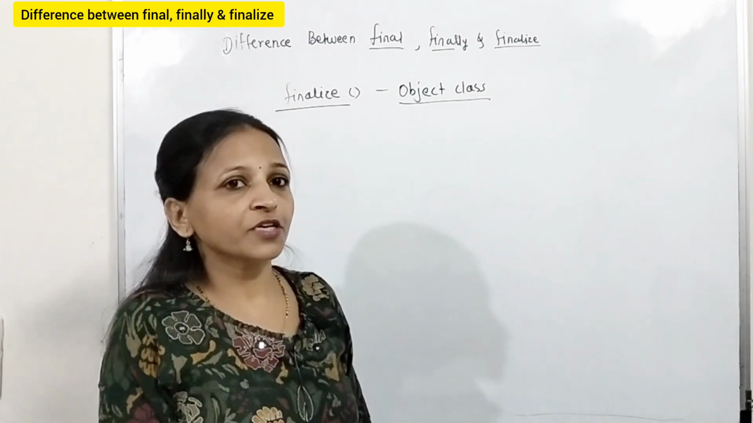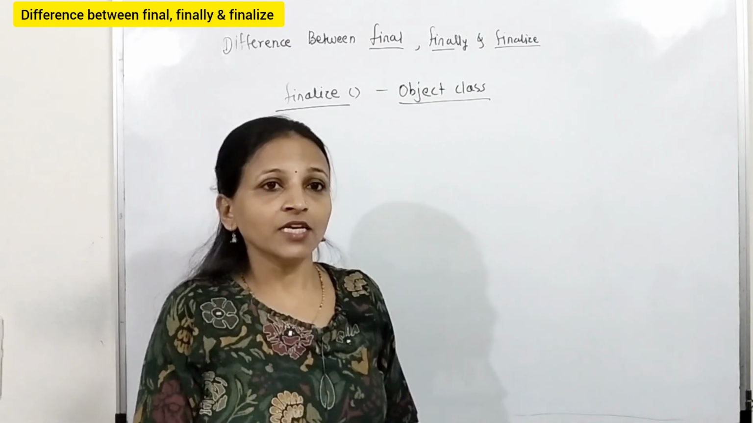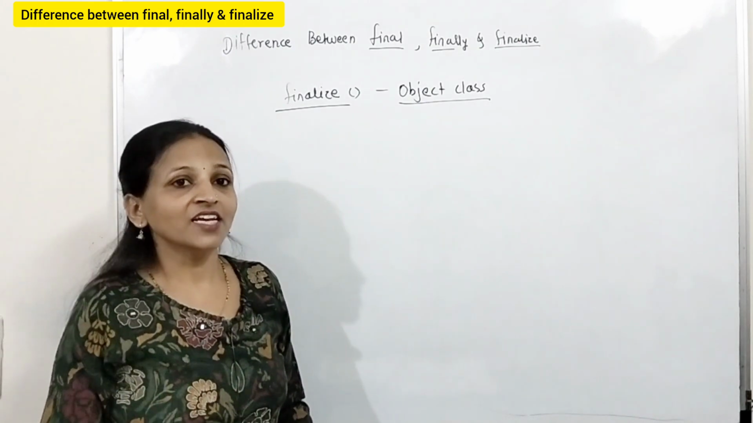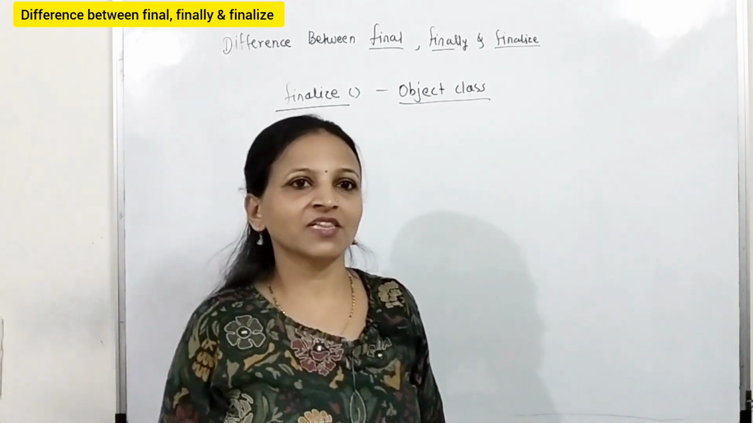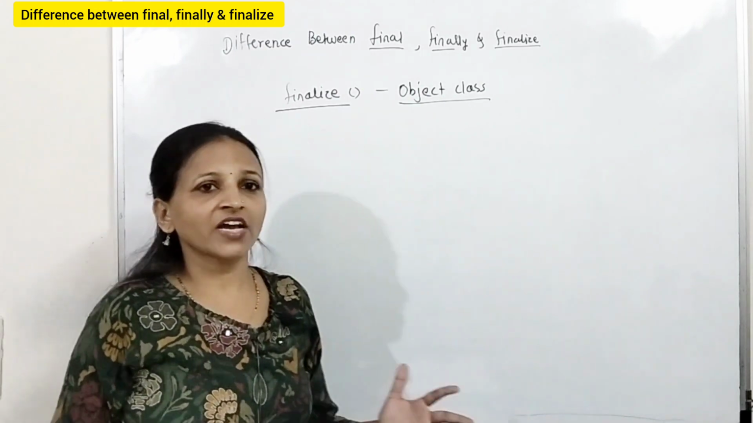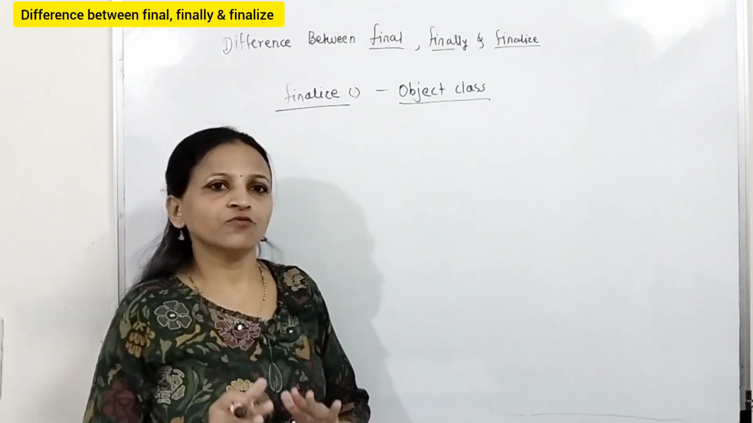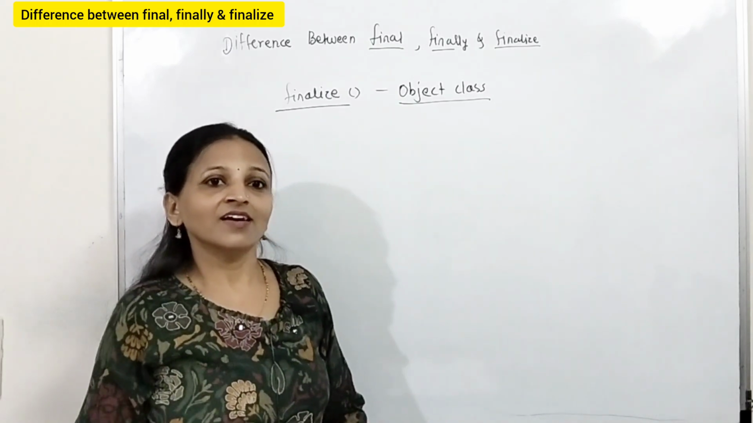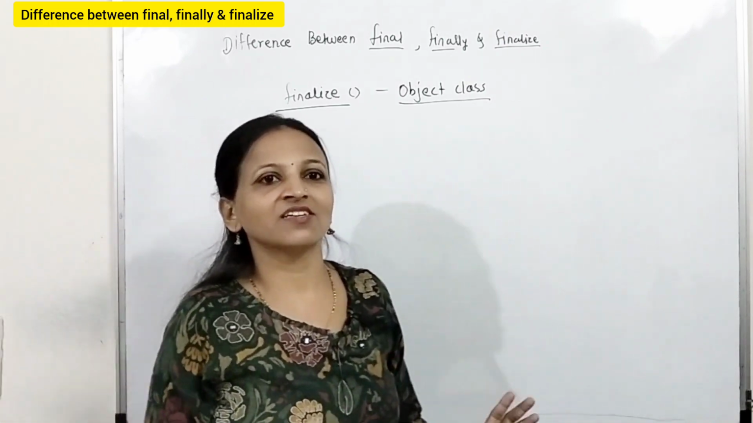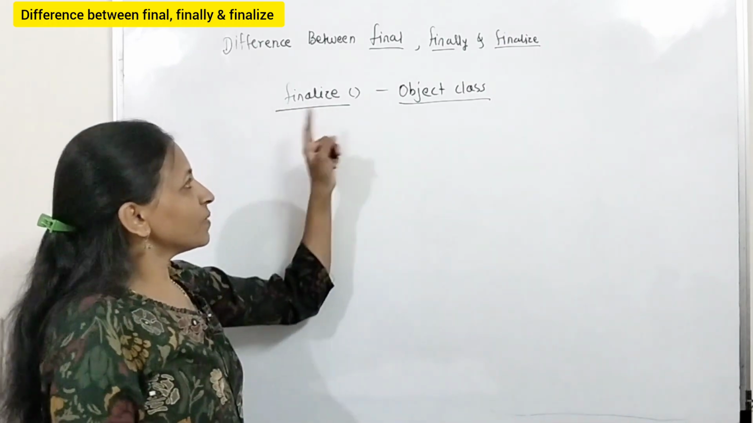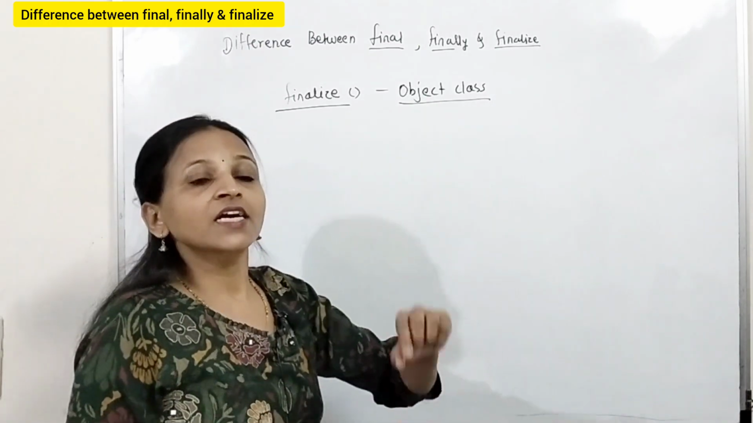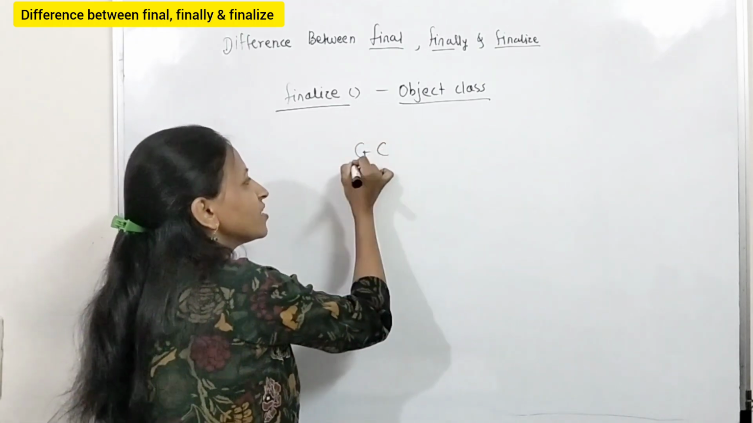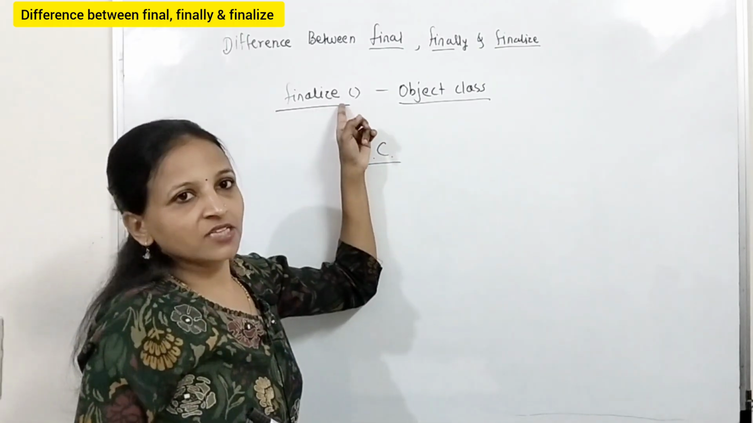If any object of that class is going to be destroyed, and you want something to be executed before destruction by the garbage collector, then you have to write that code inside a finalize method. You just override that finalize method in your class, and write whatever code you want to execute before destruction of that object. Getting? Now finalize is a method of the Object class. You can override it, and it will be called automatically by the garbage collector.